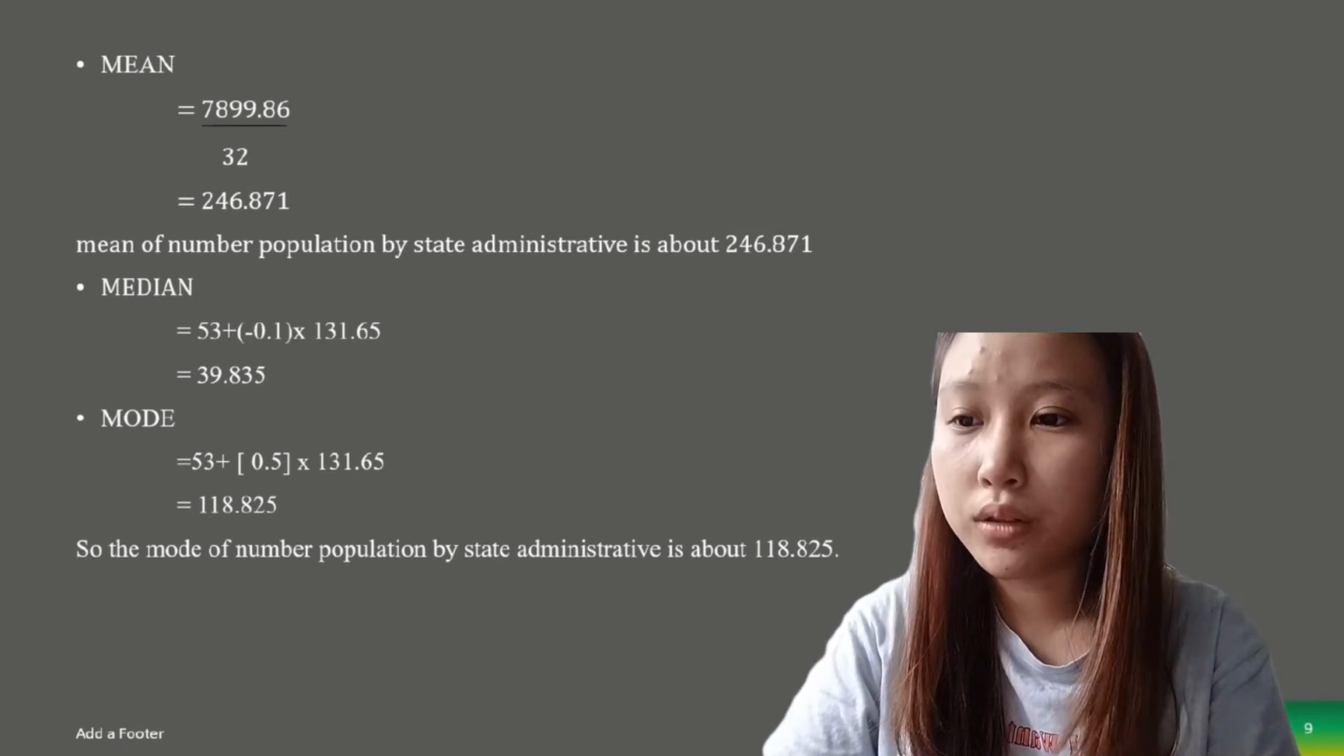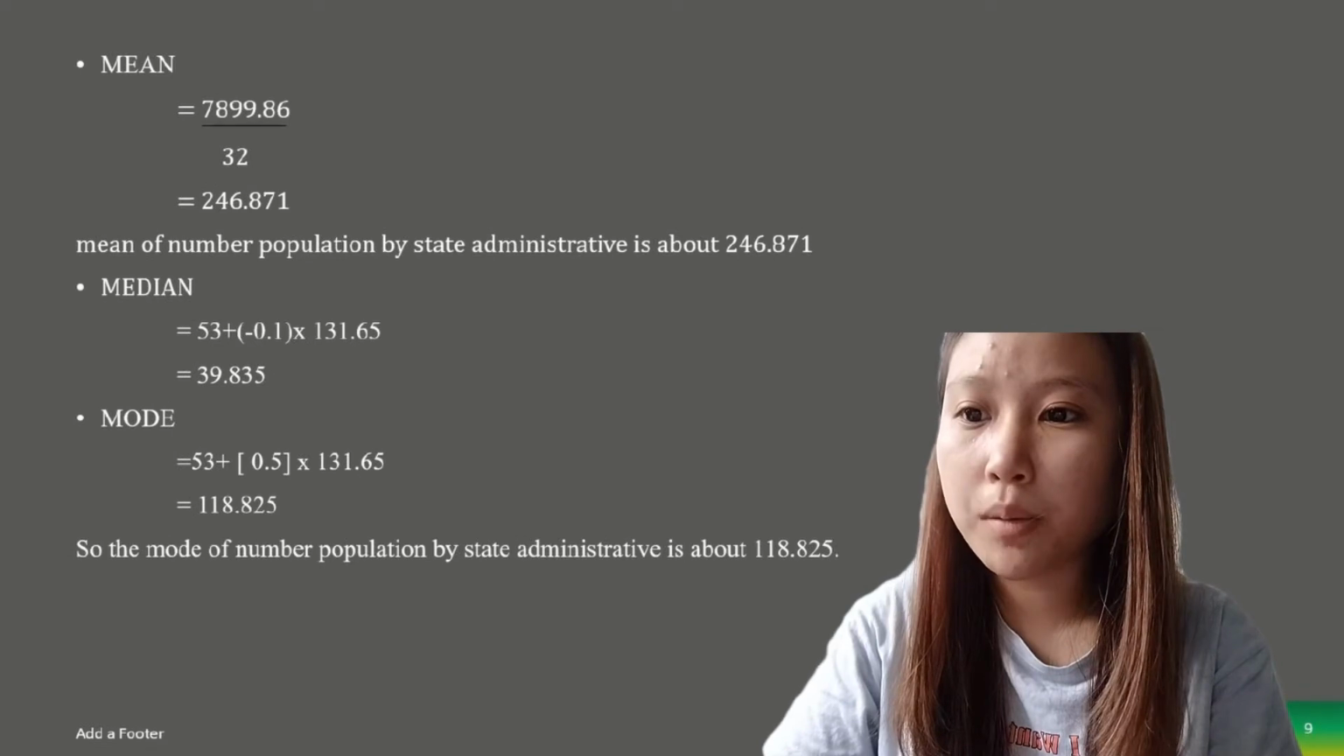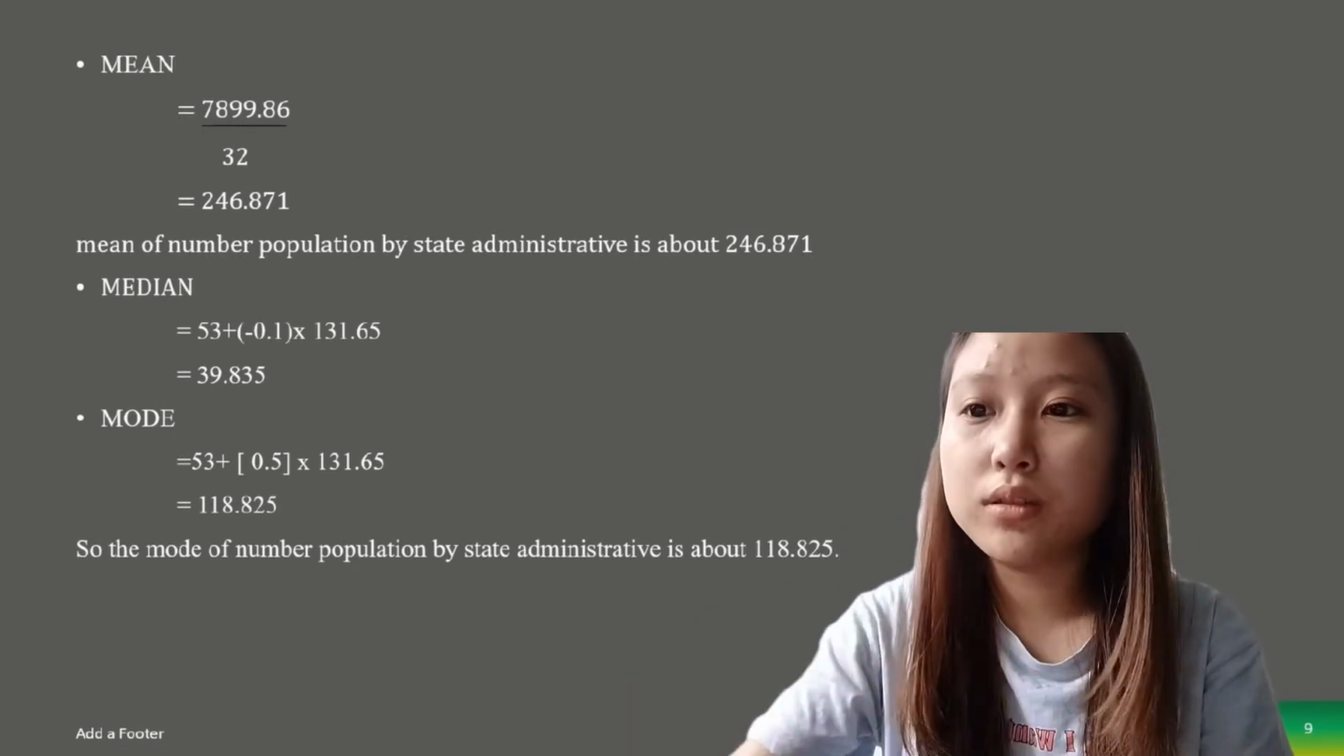Mode is 118.825. So the mode of the number of population by state administrative district is about 118.825. So move to the next slide.